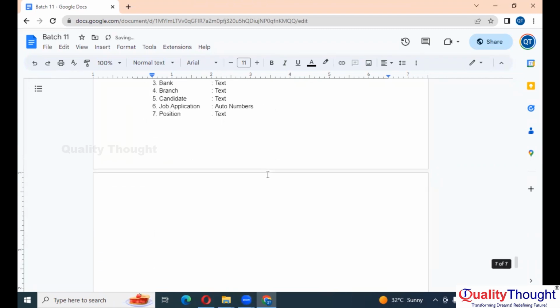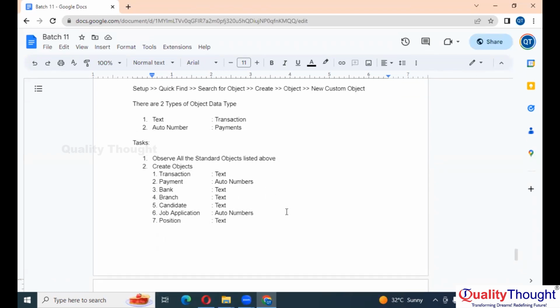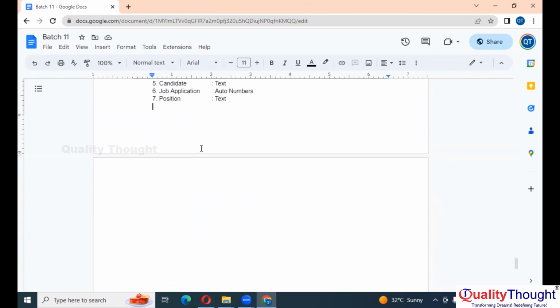Anyways, the new joinees or the people who need a backup session will have a backup session, and there you will get the same task and the same notes. Okay, we'll do everything in the backup session. No need to worry about that. We'll probably have the backup session soon, from tomorrow or the day after tomorrow. We'll try to do the backup session as soon as possible.